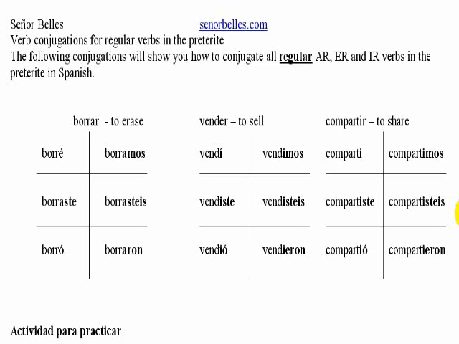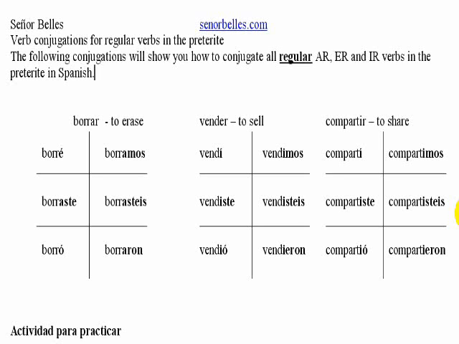And one other thing I want to say is that you'll also notice that there are some accent marks on these verbs. So for the AR verbs, there's one over the E and the O on the he, she form. And in the ER, IR verbs, there's one over the yo form and the O on the he, she form as well. Those are important because for some of them, it would change the meaning, and for all of them, it would change the pronunciation without them. So do try and keep those in mind.